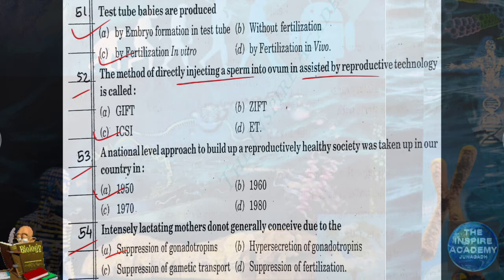There is one condition also. It is also called lactational amenorrhea. So it is intensely lactating mothers who are not able to conceive due to the suppression of gonadotropins.